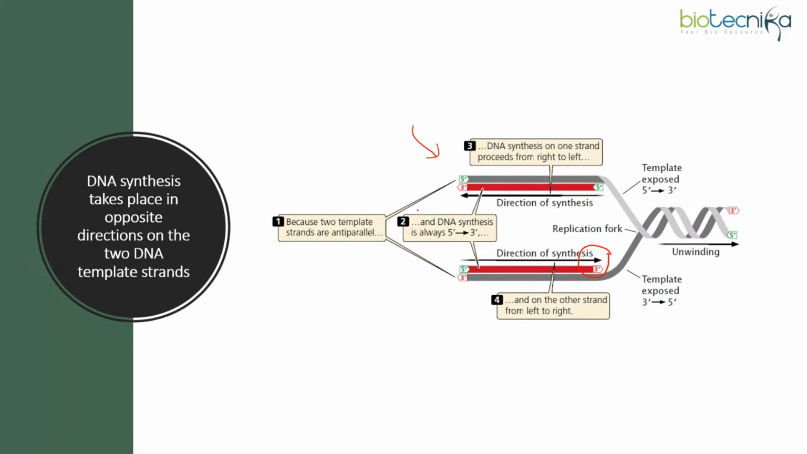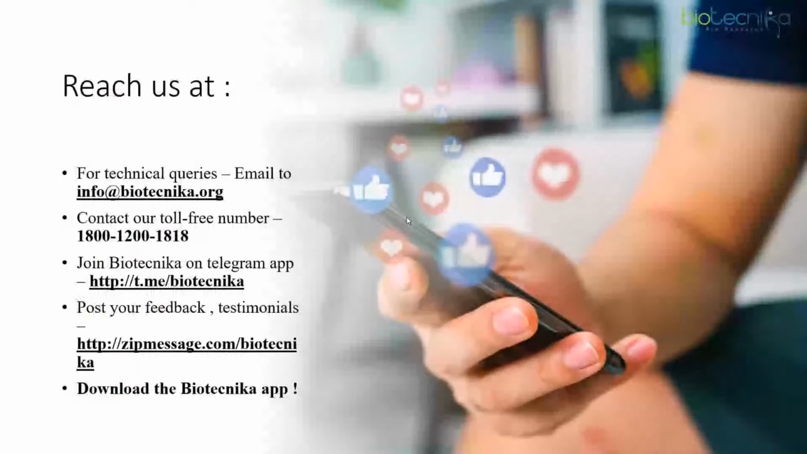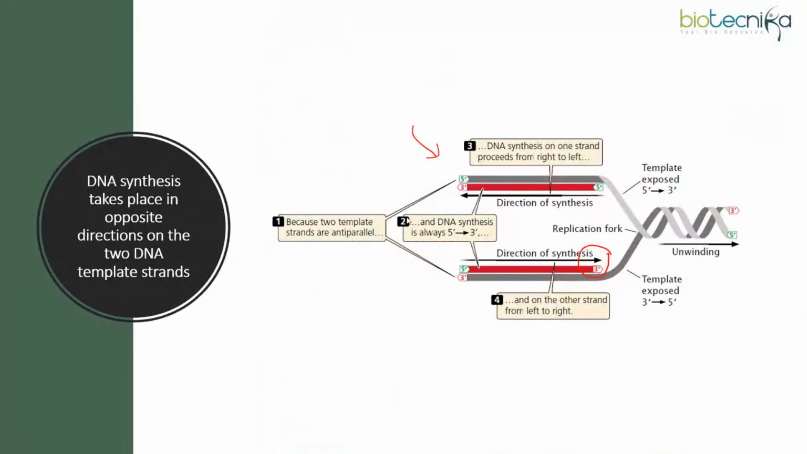And like I've told you, at each end of the replication bubble, you will have a replication fork. So at each end, you will have one leading and one lagging strand, right? So I would suggest that you must practice drawing the replication bubbles and replication forks, so you would understand how the two strands which are running anti-parallel to each other would be replicated simultaneously, and that too complying to our thumb rule, which is 5' to 3' replication.